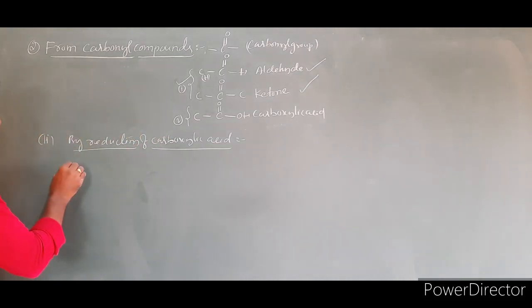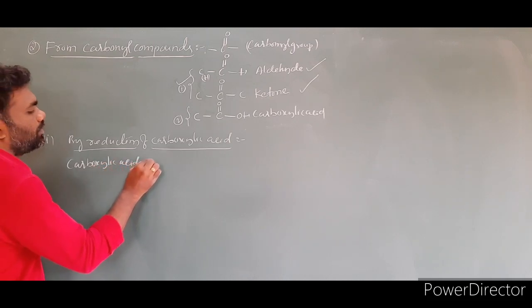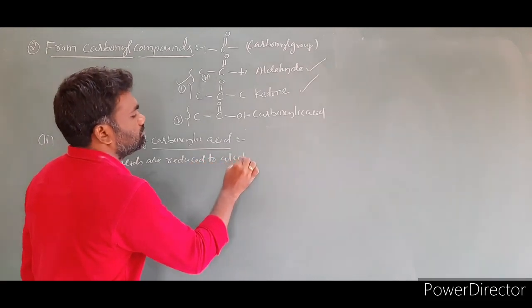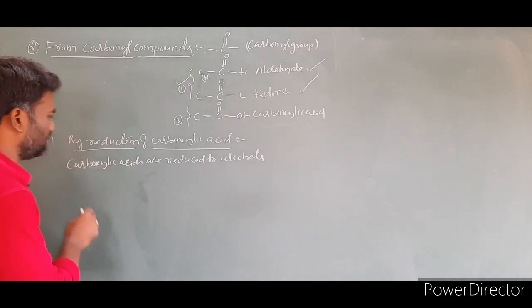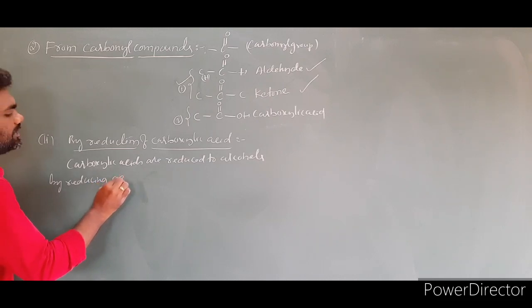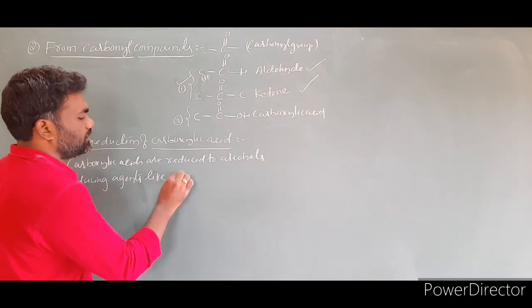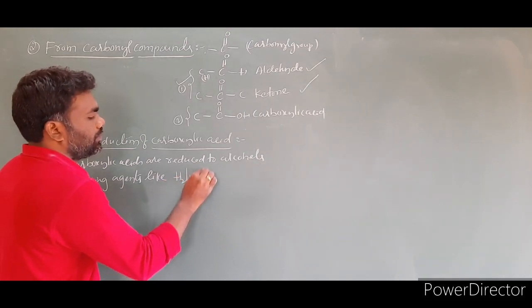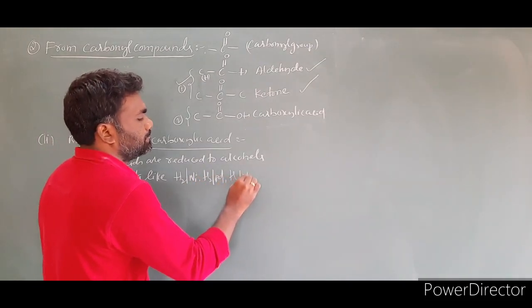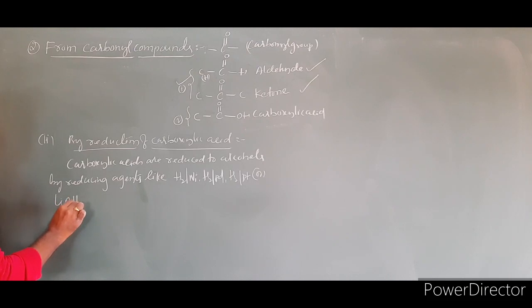Let us write the sentence. Carboxylic acids are reduced to alcohols by reducing agents like H2 by Ni or H2 by Pd or Pt, or you can take lithium aluminum hydride.